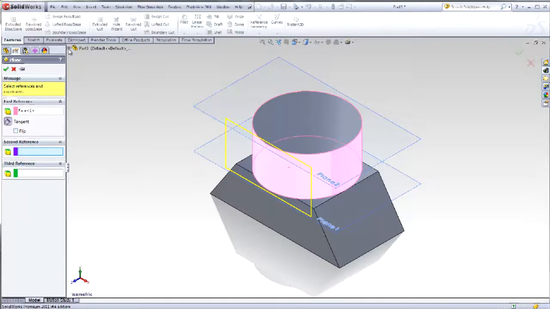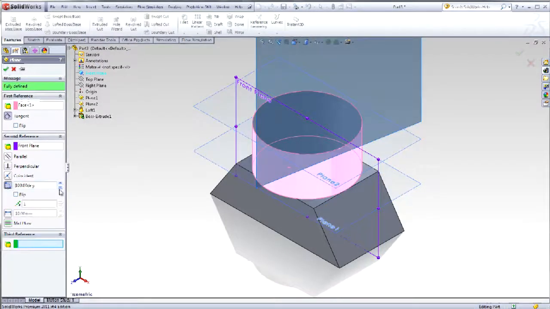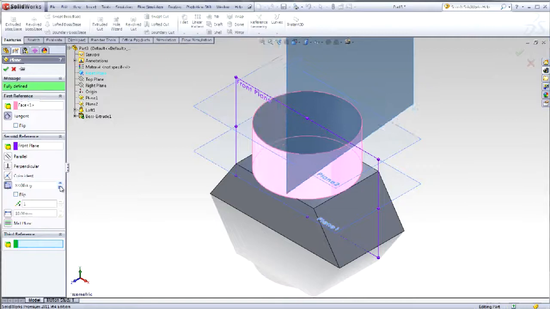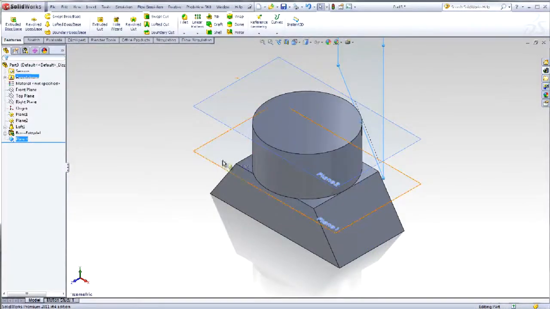Now for mass properties, you need to change the coordinate system from default to Coordinate System 1. Select Mass Properties from the Evaluate tab, select the down arrow, and select Coordinate System 1 to recalculate the mass properties.